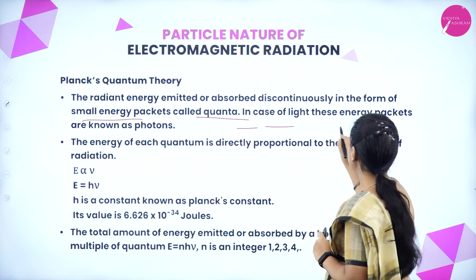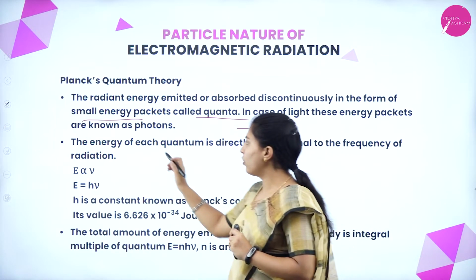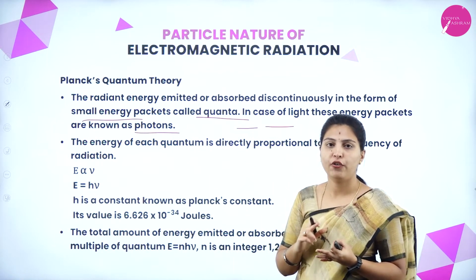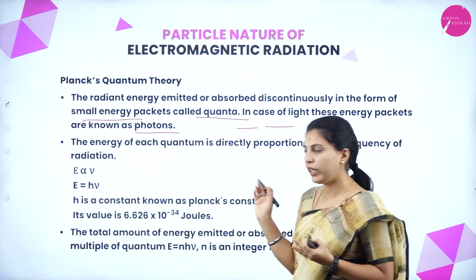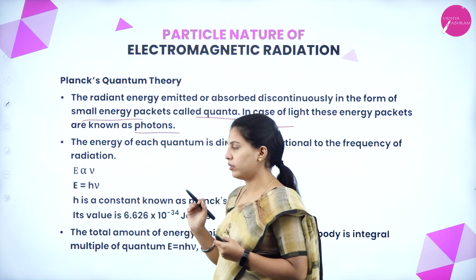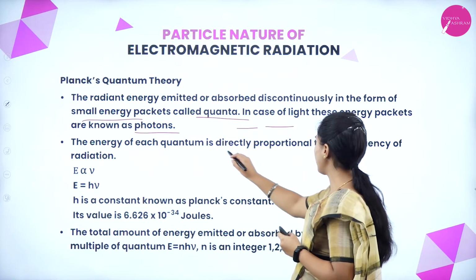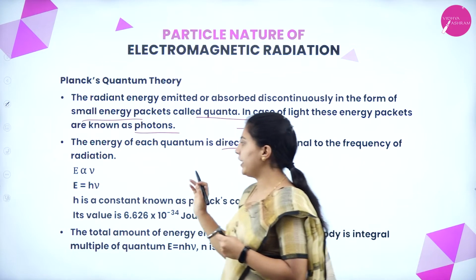In the case of light, these energy packets are known as photons. They will be called quantum, quanta, or photons. With respect to light, we call them photons. The energy of each quantum is directly proportional to the frequency of radiation.